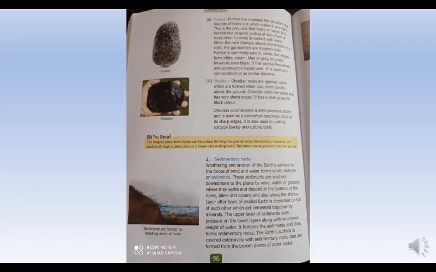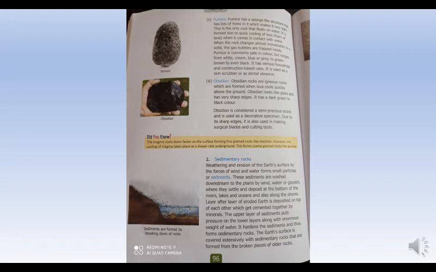Then the earth's surface is covered extensively with sedimentary rocks that are formed from the broken pieces of older rocks. Yes, जो हमारा जो earth surface है, our earth surface is covered with sedimentary rocks only, which are formed from the broken pieces of older rocks.